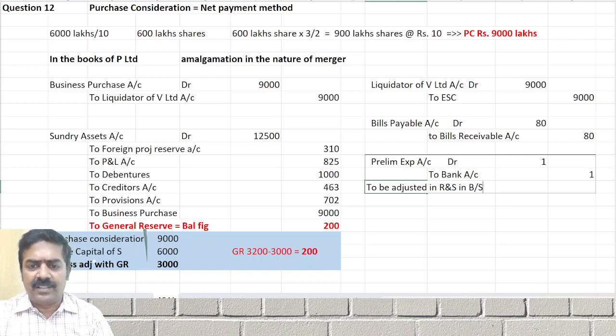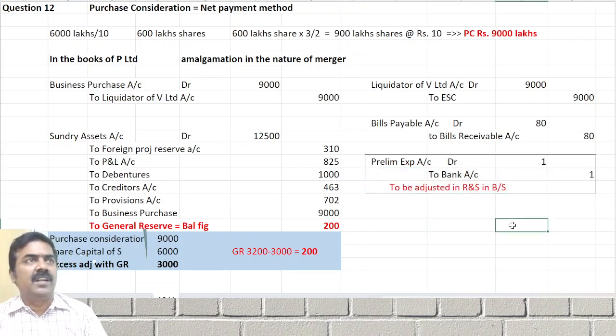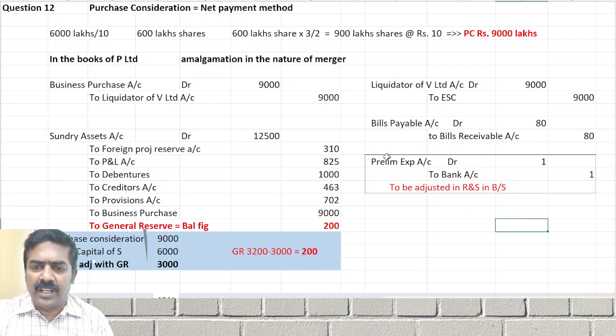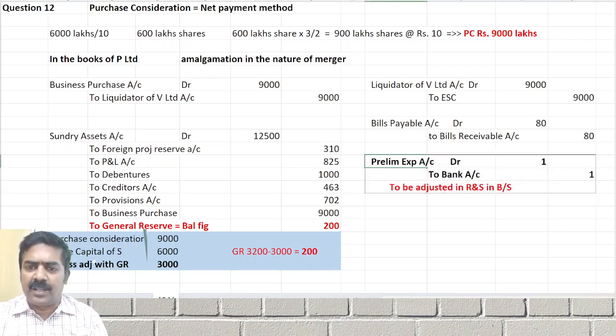Actually அவங்க இதுல blatant mistake பண்ணிருக்காங்க. Expense on amalgamation goodwill adjust பண்ணிருக்காங்க. It is not goodwill, it is merger. So expense on amalgamation is known as which one? Preliminary expenses, or you can say amalgamation expense account debit to which account? Bank account. This will be adjusted in what? Reserves and surplus in balance sheet.